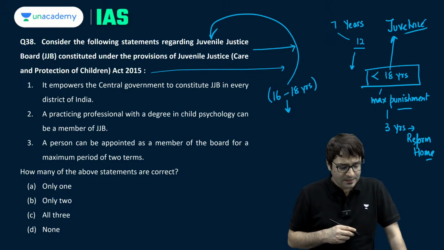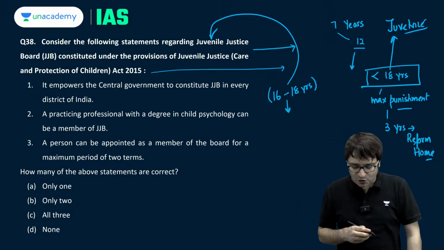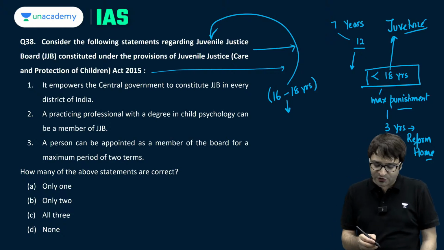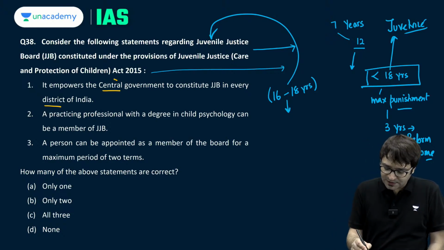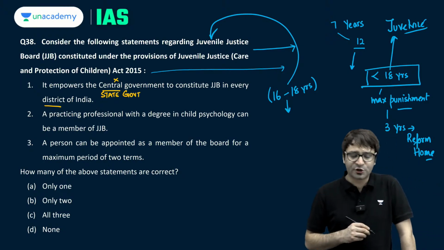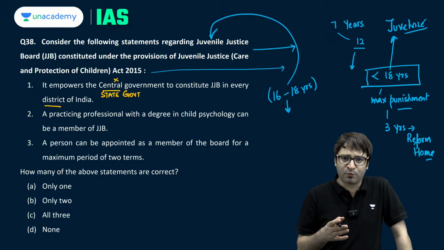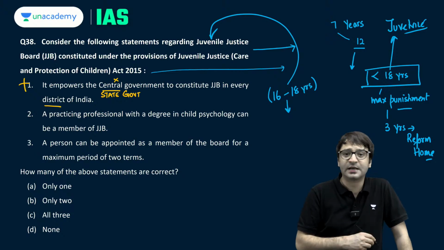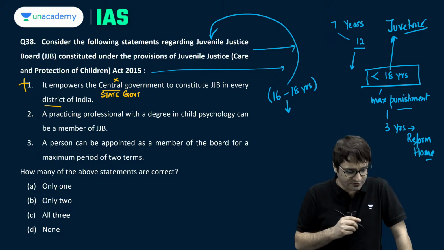Clear? It empowers the central government to constitute Juvenile Justice Board in every district of India, not the central government, state government, to constitute one or more Juvenile Justice Board in every district. So this statement is incorrect. It empowers the state government, not the central government.